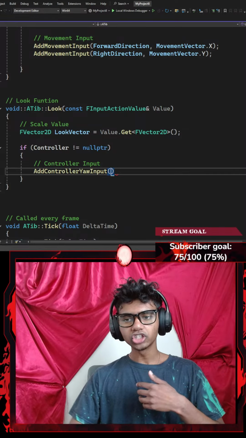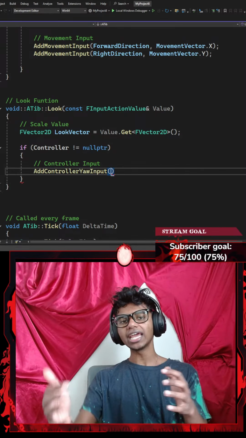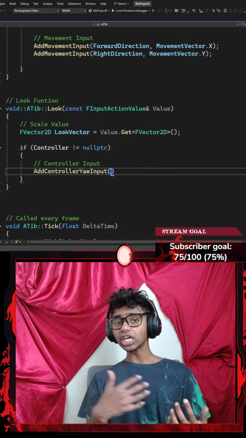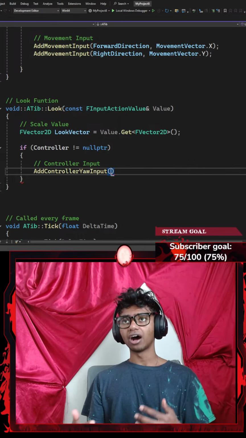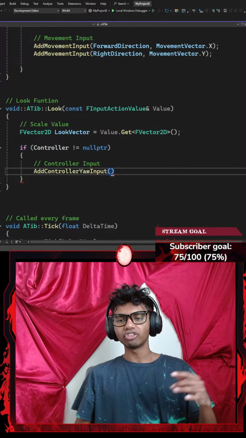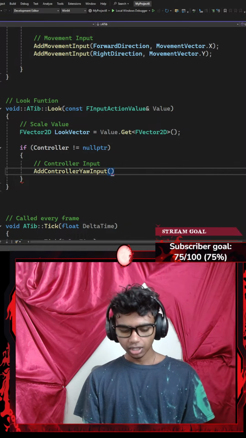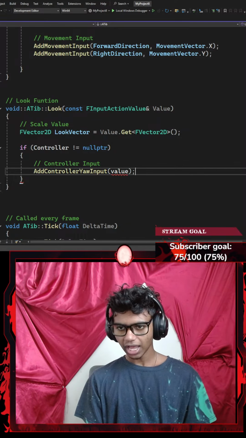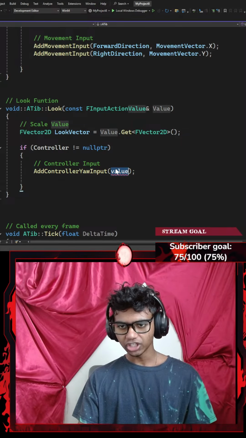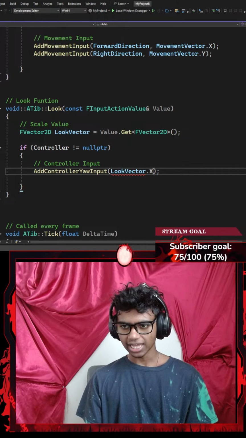Basically what the add controller yaw input, or yaw input in general, does is it gives me access to rotate in the x-axis. Pitch input, on the other hand, is going to give me access to rotate in the y-axis. And there's one more, I think it's called roll input, that gives me access to rotate in the z-axis, if that makes any sense. So this is going to be value now. I end this with a semicolon. By value, I meant look vector dot the x-axis.